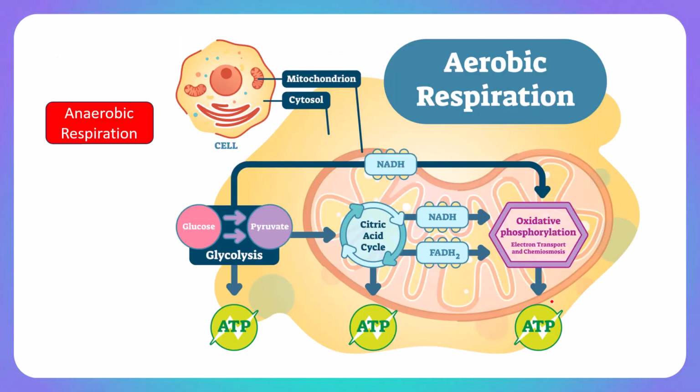So if we bring this back to our whole picture, we've seen this in previous videos. Again, remember, glycolysis is an anaerobic process, meaning it will happen with or without oxygen. This is going to happen every single time. Glucose is turned into 2 molecules of pyruvate.